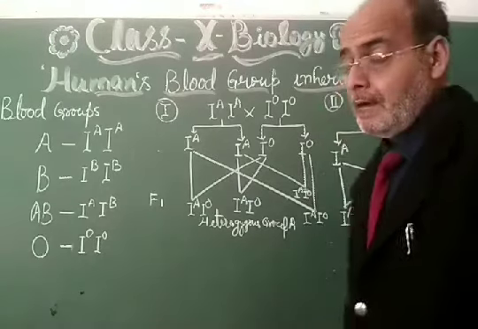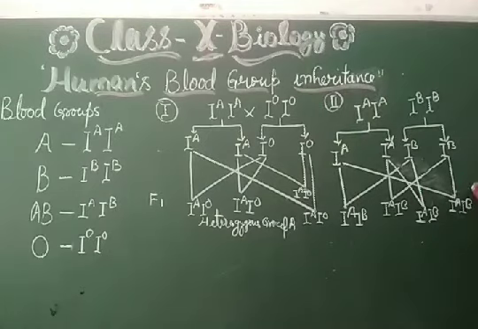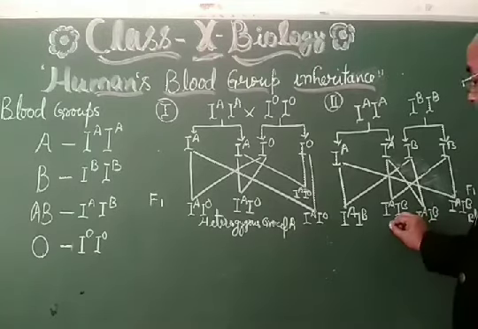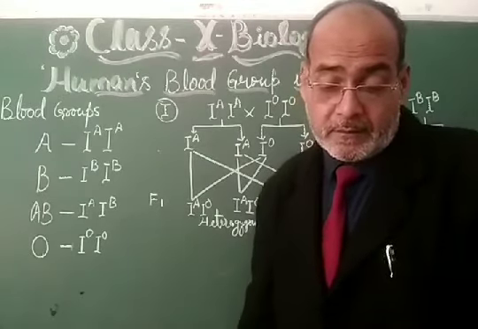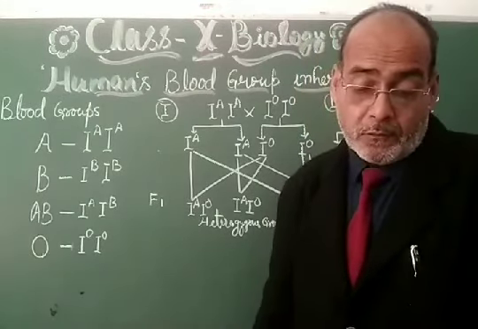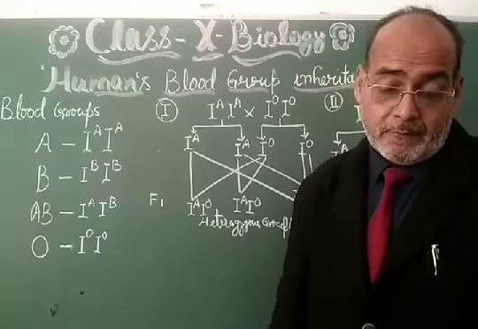They will not be homozygous because in blood group AB heterozygosity will be there.